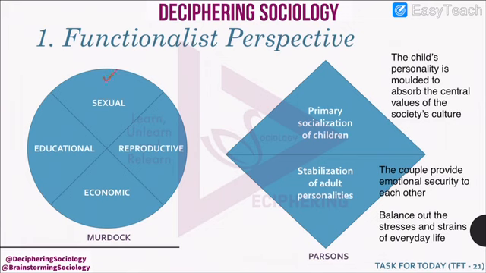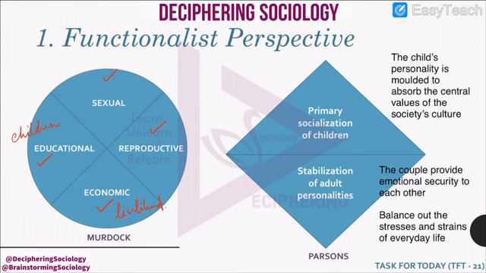Sexual needs of people, reproductive, that means carry forward a generation, economic as well as educational. Economic by earning livelihood, and educational, education of the children.